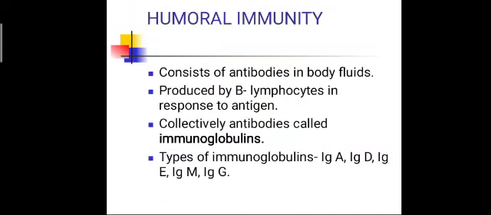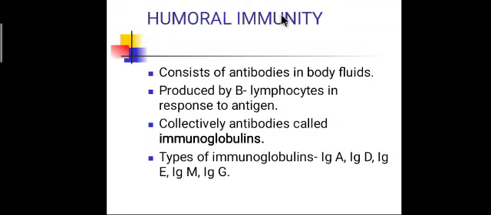Humoral immunity consists of antibodies in the body fluid. There is a fluid which flows parallel with the blood, called lymph. Lymph is a special fluid which provides the defense mechanism in our body. B lymphocytes and T lymphocytes are cells present in this fluid.